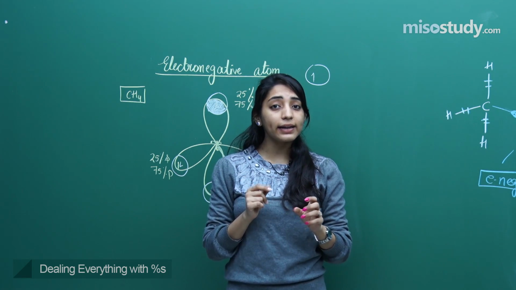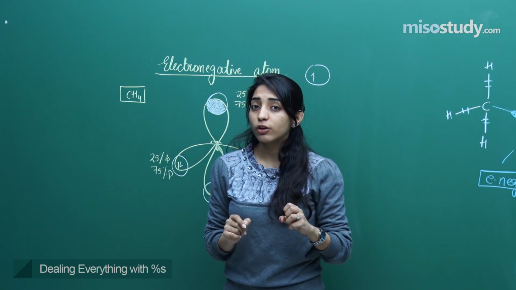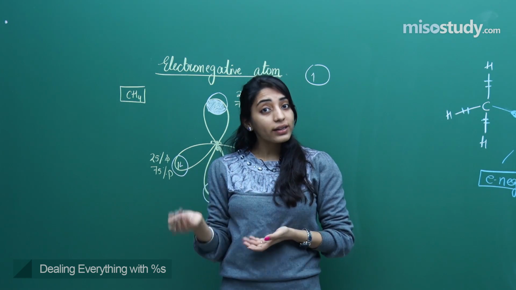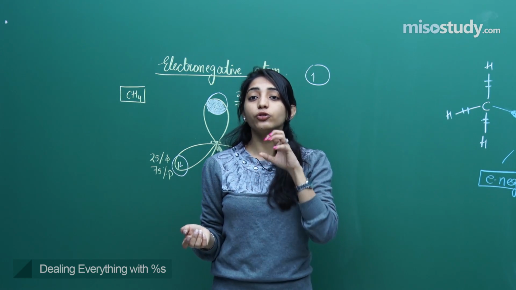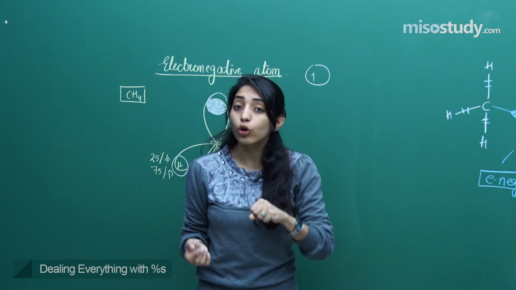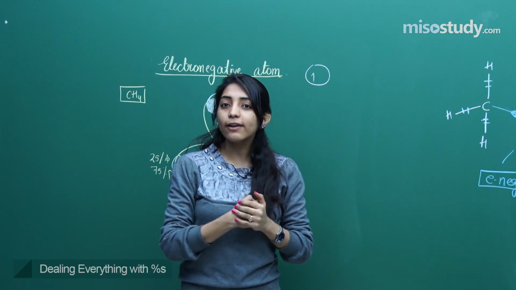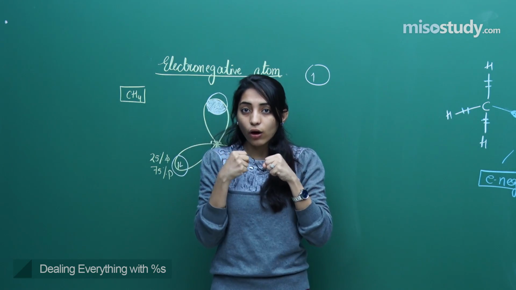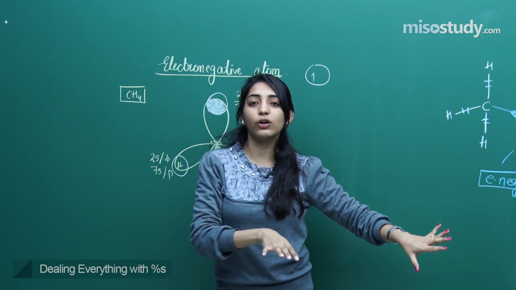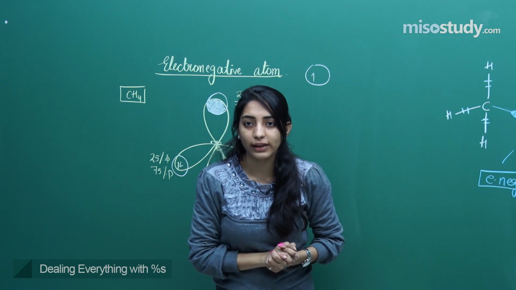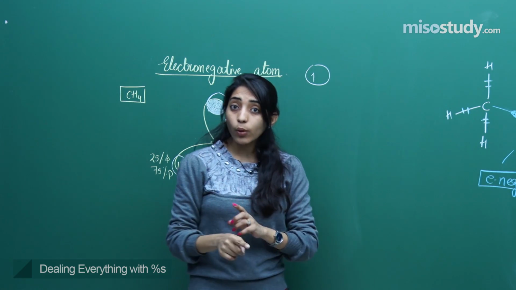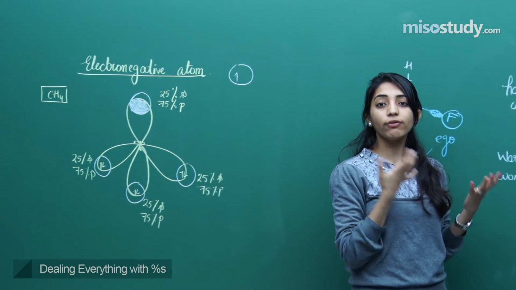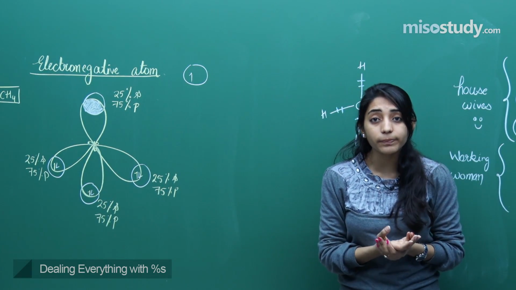I had written one sentence that the lone pair will always occupy the orbital which has more percentage S character, right? Or the other way I had written, lone pair wants to come to that orbital which has more percentage S, or if all the orbitals are having the same percentage of S, then the lone pair would first suck all the percentage S, and then only it will go and have a seat in that particular orbital, right? However, an equally opposite effect is working in the case of an electronegative atom.